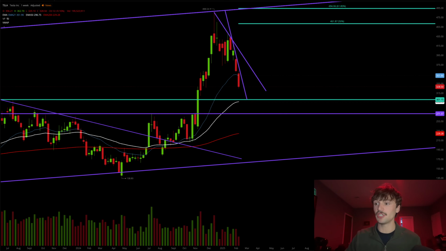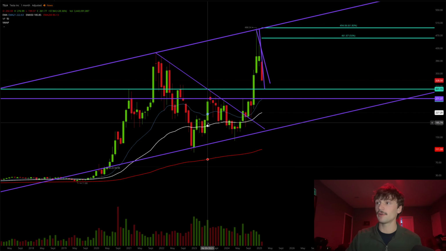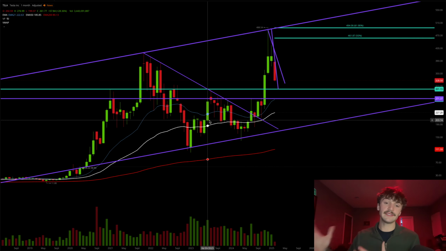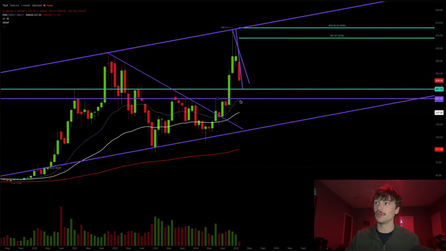Maybe the bottom of this channel, where if we zoom out on the monthly here, you can see Tesla kind of trades in this main channel right here. So that is definitely a possibility. That would suck nonetheless, but it is totally possible. It is also possible that maybe we do come down to this level and retest the 21 EMA on the monthly chart, or even the 50 EMA, even maybe the 200 EMA. Maybe we see a big dip here, but I really don't see that on the horizon.